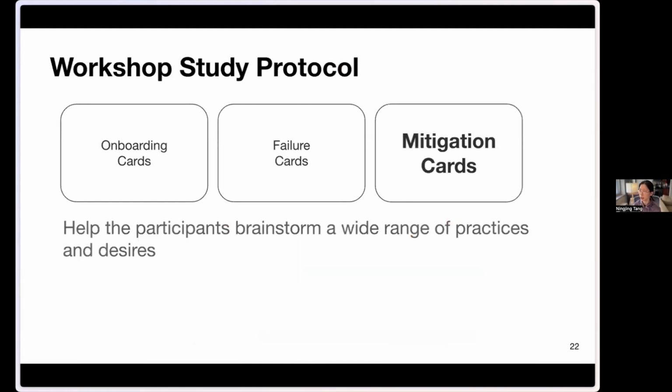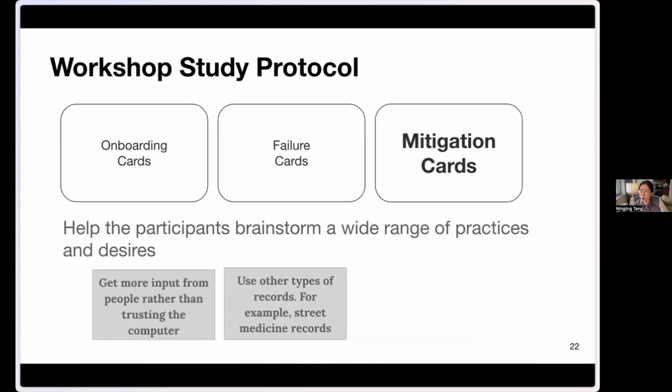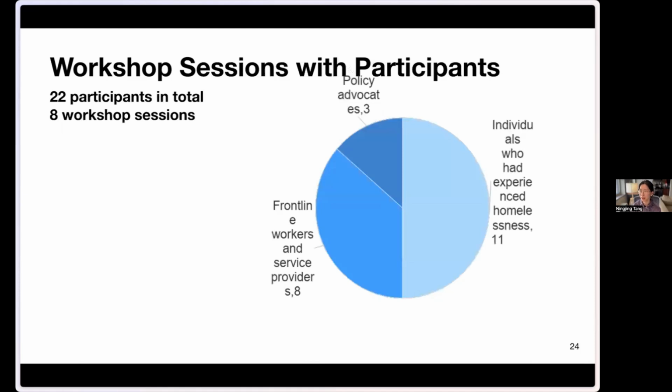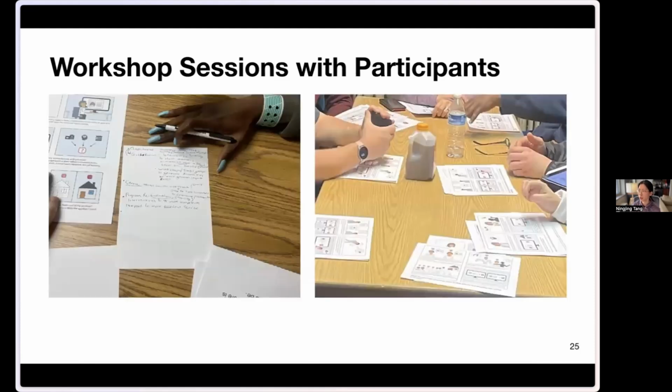Finally, we used the mitigation cards to help participants brainstorm. These mitigation cards contain a short description of potential mitigation strategies. We developed these mitigation cards along with our community collaborators, but we also encourage them to create their own mitigation cards. So we had 22 participants in 8 workshop sessions, including people who had experienced homelessness, frontline workers, as well as local policy advocates. The in-person workshop sessions were conducted in a local church, in a room provided to us by the church.